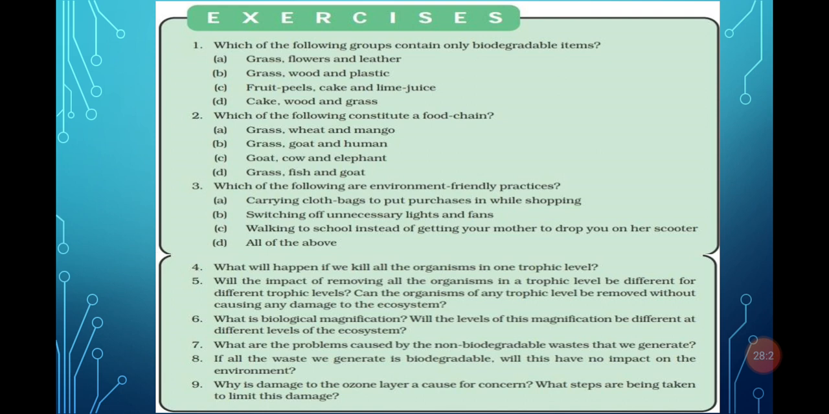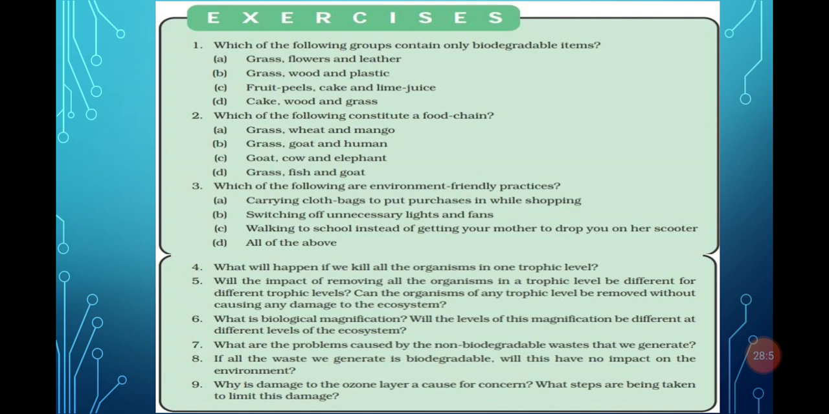Next question is why is the damage to the ozone layer a cause of concern? What steps are being taken to limit this damage? Again, ozone plays an important role. It protects us from the harmful UV radiations. So that's why damage of the ozone layer is a cause of concern, because if the ozone layer is not there, then we are not able to survive, because that layer protects us from harmful UV radiations.